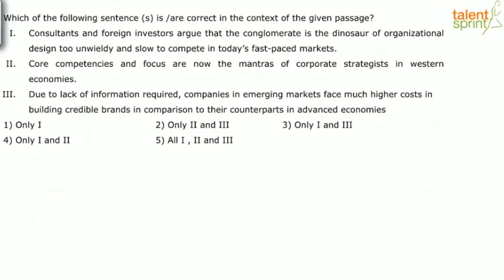So we have 3 statements and we need to find out which is correct. Consultants and foreign investors argue that the conglomerate is a dinosaur of organizational design, too unwieldy and slow to compete in today's fast-paced markets. Okay, sometimes for questions like this, you can just look at the context.